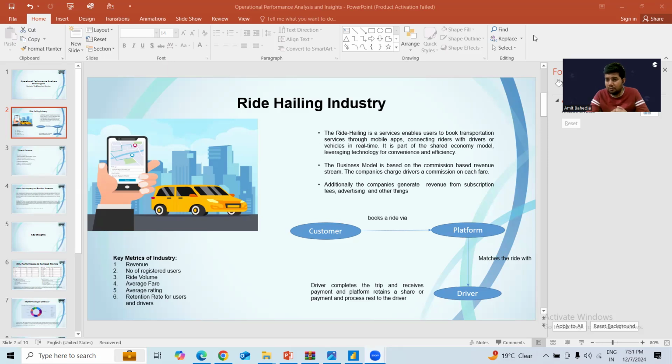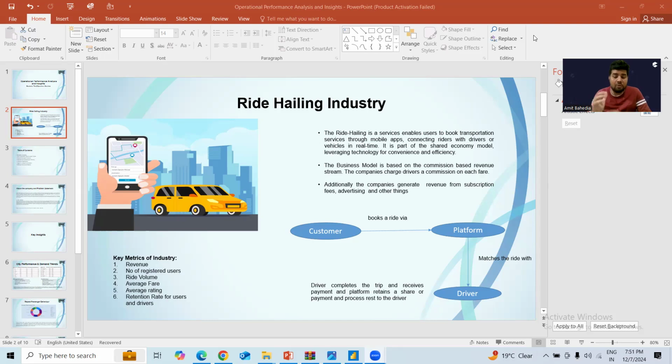But there are some other ways by which companies generate revenue in this industry, for example subscription fees, advertising, and many other things. The normal flow is that the customer books a ride via the platform, it matches the ride with a driver, the driver completes the trip and receives the payment, and then a certain amount of the payment the driver has to share with the company. So this is the basic thing. There are many other things considered within the business model.